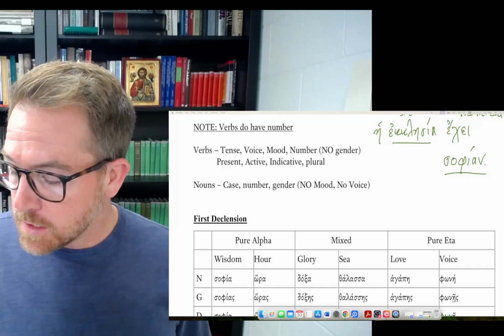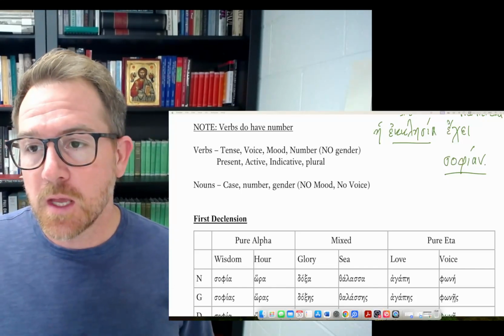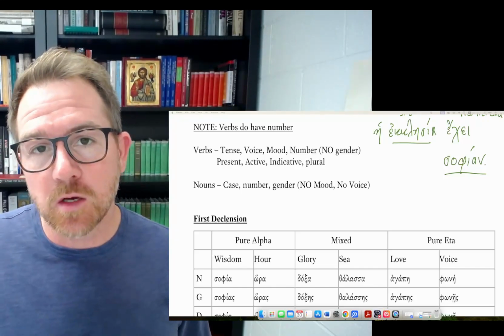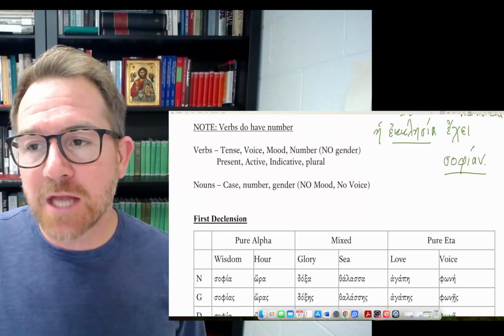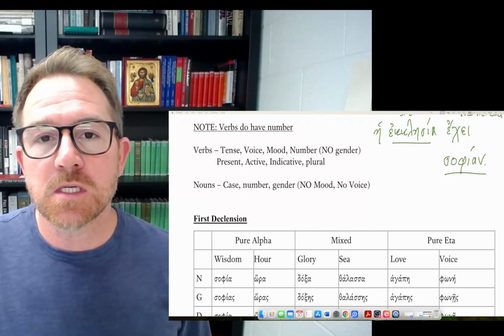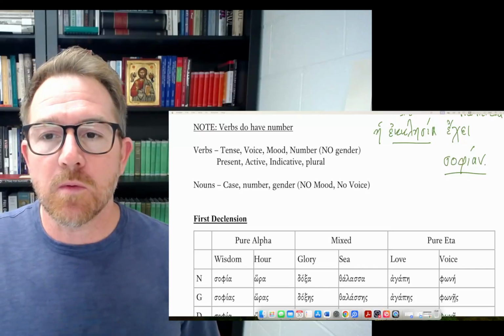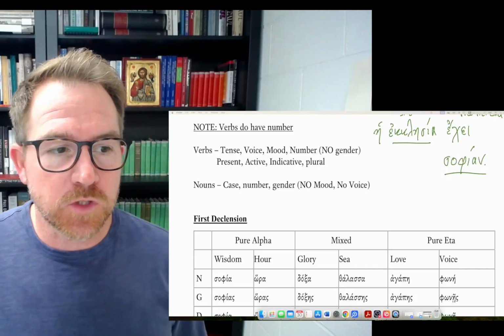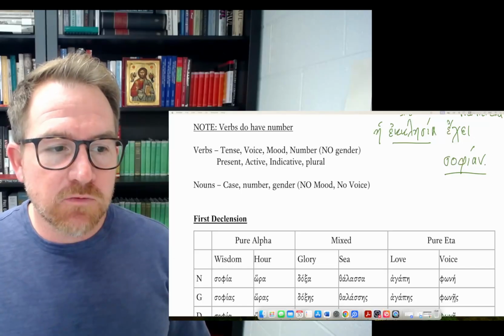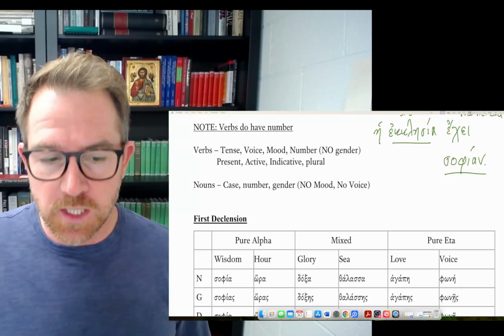So ekklesia is singular, sophian is singular, and the verb eche is singular, because the noun is going to match the verb in terms of its number. Now, remember, verbs don't have gender, so they don't have to match in terms of gender. And again, the case of a noun determines its function in the sentence.